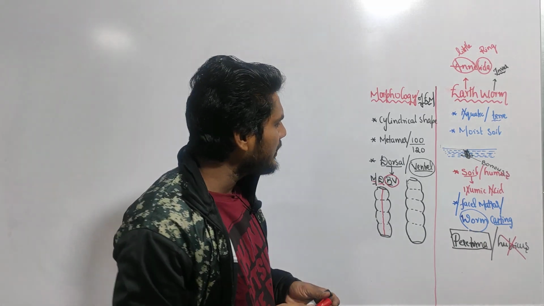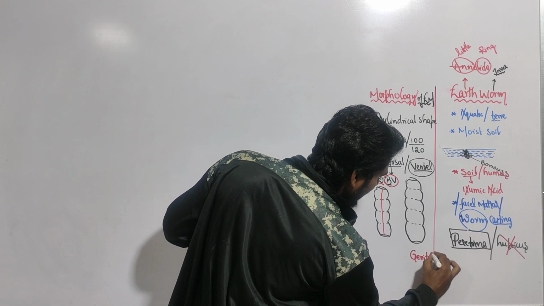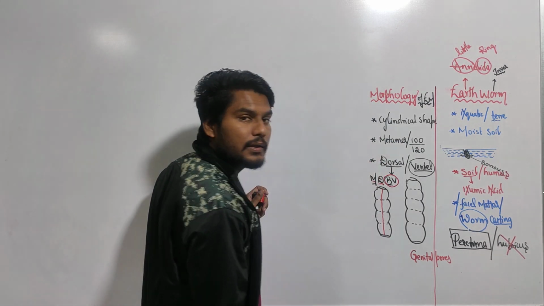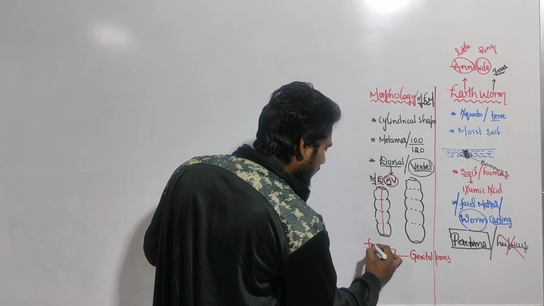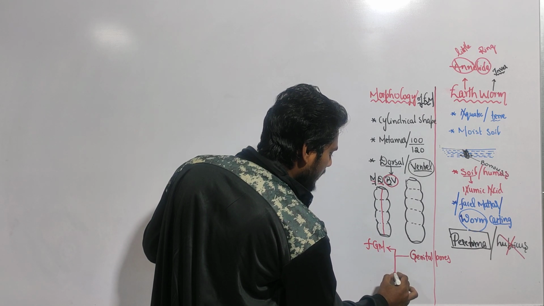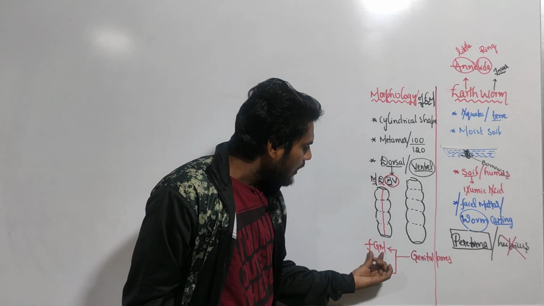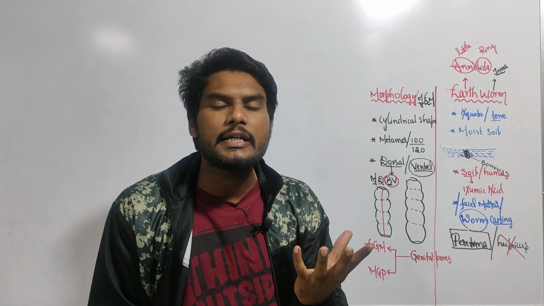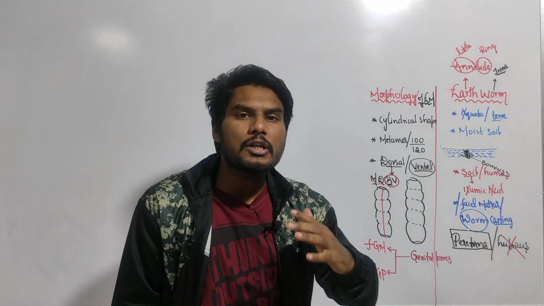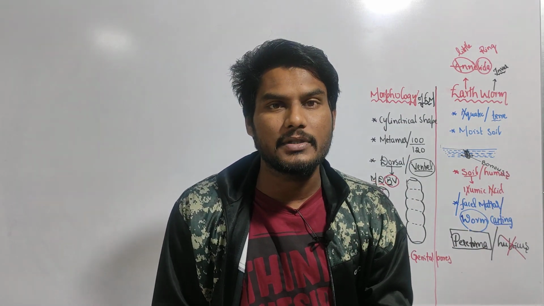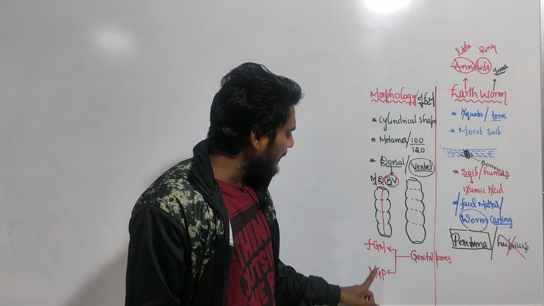The ventral view is identified by the presence of genital pores. How many types of genital pores? There are two types: number one is the female genital pore and number two is the male genital pores. What is the use of the female genital pore? The female genital pore is responsible for releasing its gamete, the egg, and the male genital pore is responsible for releasing its gamete, the sperms. Pore means opening. Genital means they are releasing the gametes here, male gamete and female gamete.